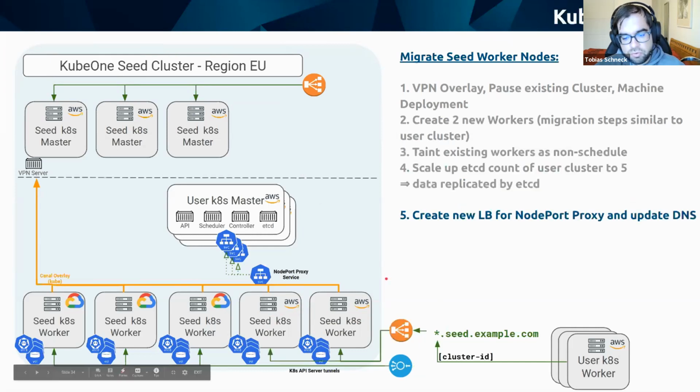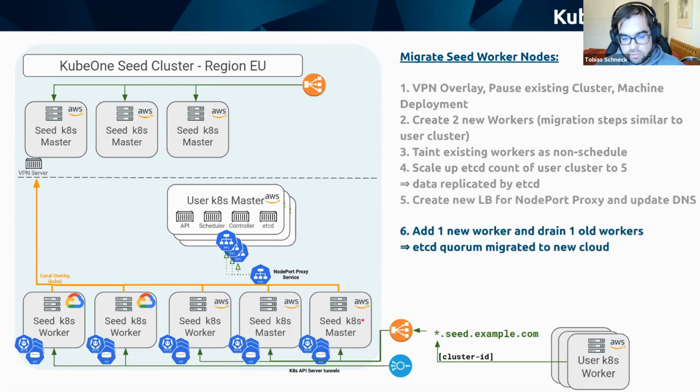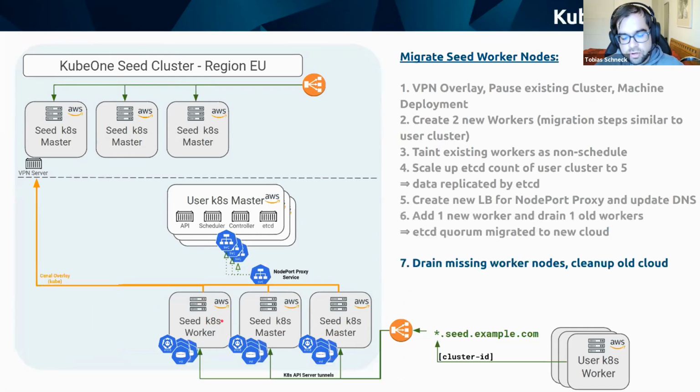As a next step, we are now creating a new cloud load balancer and renaming the wildcard. So that's the connection from the user cluster workers, which we already migrated, to the new cloud load balancer. And then we switch over. We add one new AWS node, replacing all GCP nodes. So we then have a quorum of 3 etcds per user cluster on the new cloud. That is the most reasonable target. So now we are safe and we can remove the old missing worker nodes and clean up the old cloud resources.